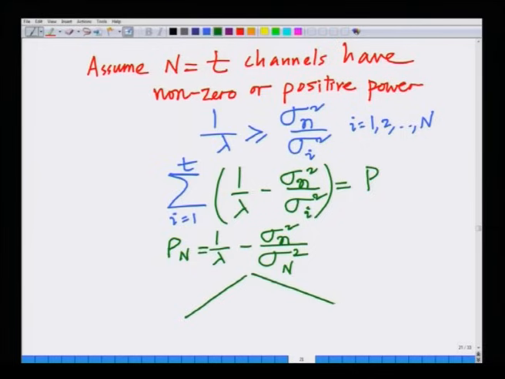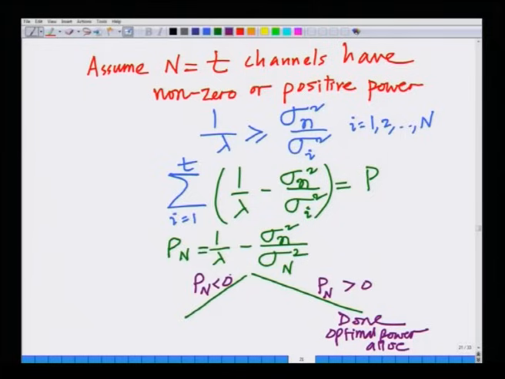If P n is greater than 0, then this procedure terminates, and this is the optimal power allocation. However, if P n is less than 0, then that means 0 power is allocated to the nth channel, because remember we have to take the plus above here,